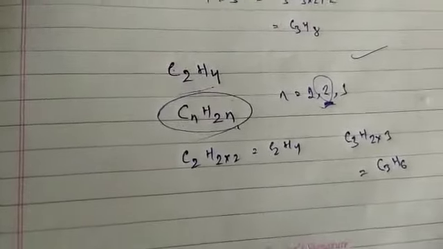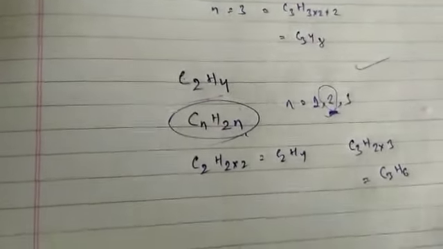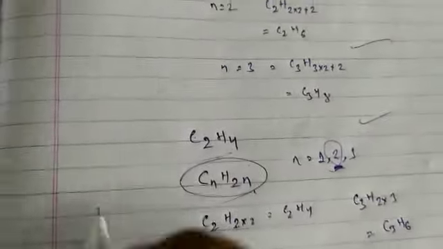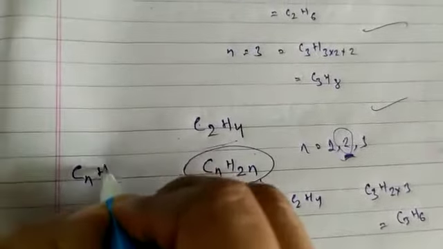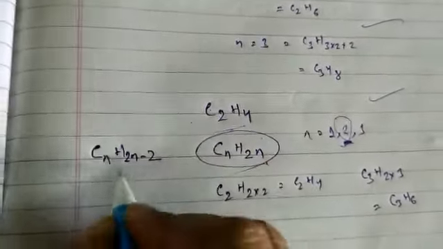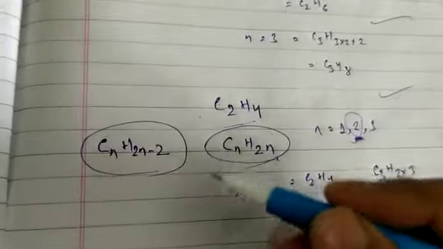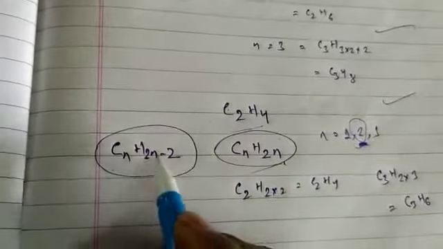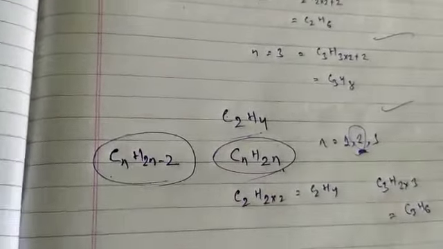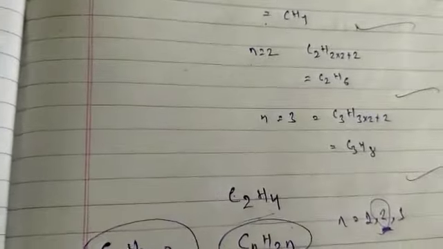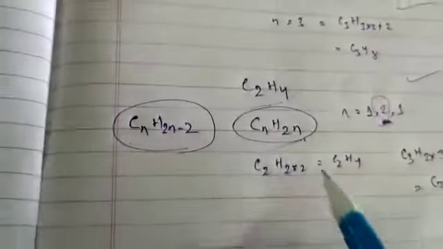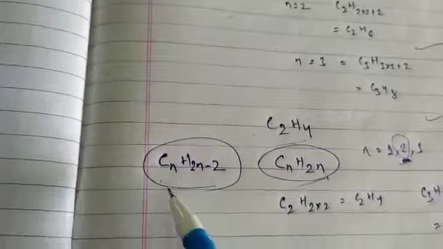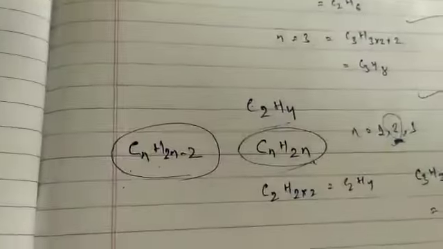Similarly, for the alkyne group there is also a general formula, that is CnH2n minus 2. So for alkane it is CnH2n+2, for alkene it is CnH2n, and for alkyne CnH2n-2.